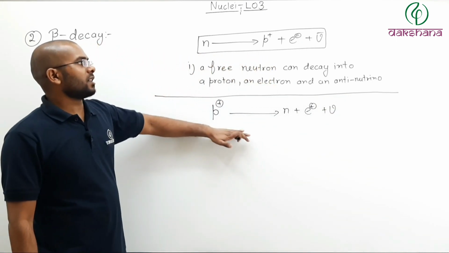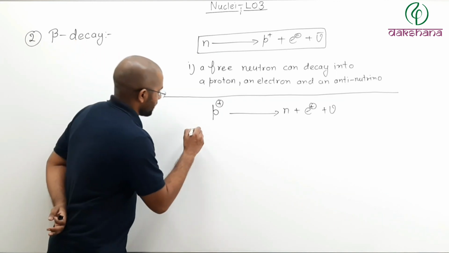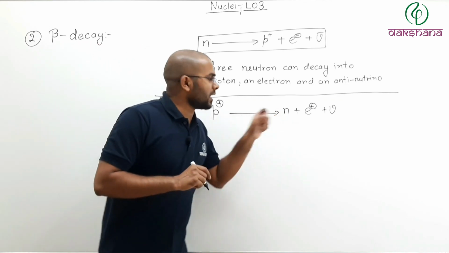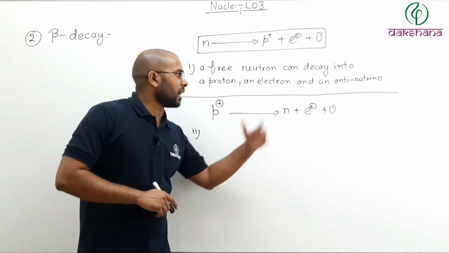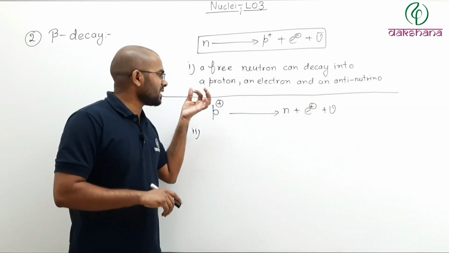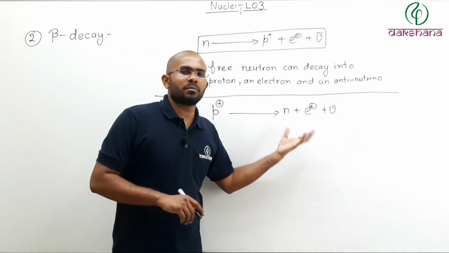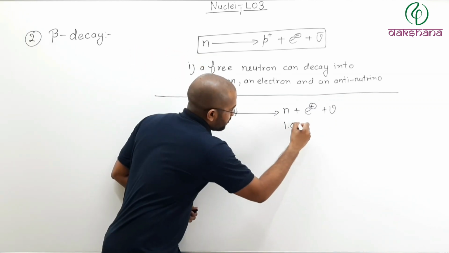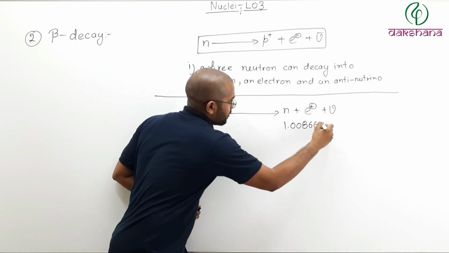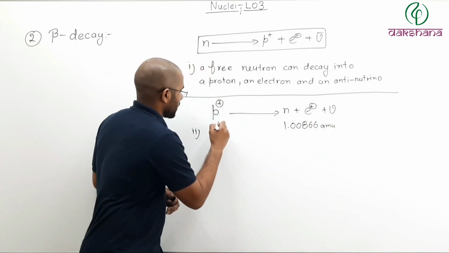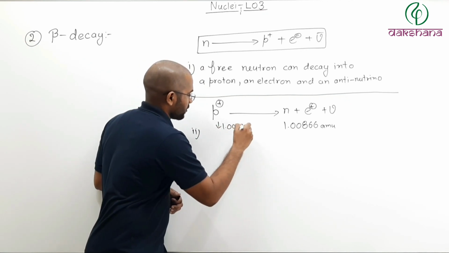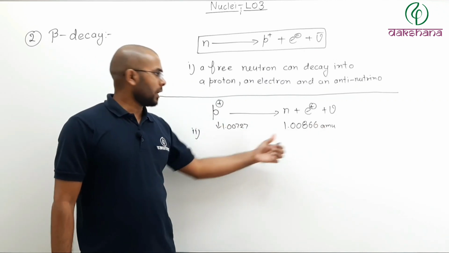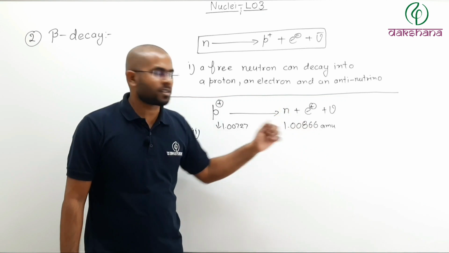Now is this reaction possible? Remember, proton's mass is less than neutron's mass. So here final mass is more, initial mass is less. Where did that mass come from? What is the source of that mass? Remember, neutron is 1.00866 atomic mass unit. And proton is 1.00727 atomic mass unit. So final mass is more than initial mass. Where did that mass come from? There is no source. This is a free proton.